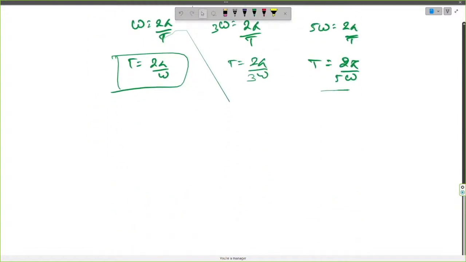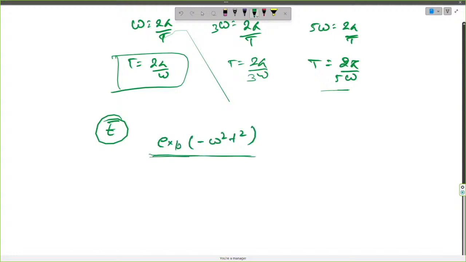Now in the fifth part of the question, in the E part, we see that the function is exponent of minus omega squared t square. So this is an exponential function which is not repeating at any time. So this can't be either periodic or a simple harmonic equation. So this is none of those.